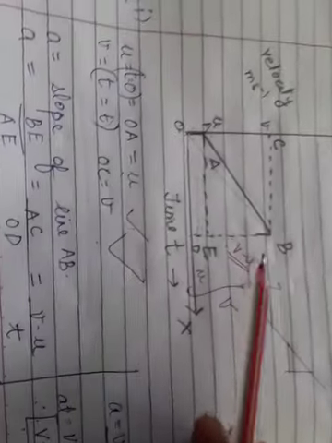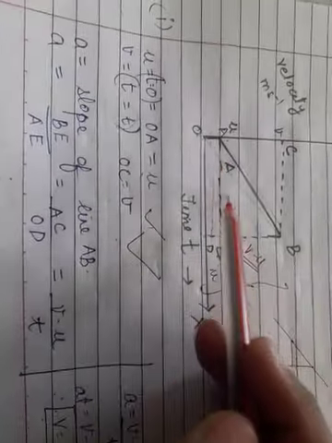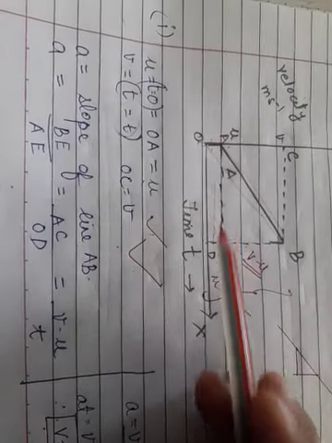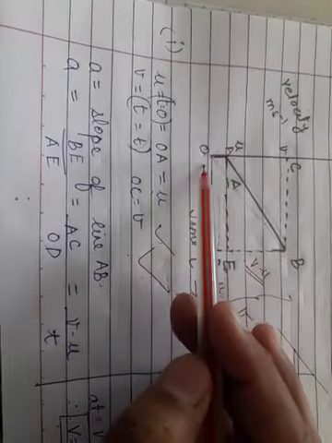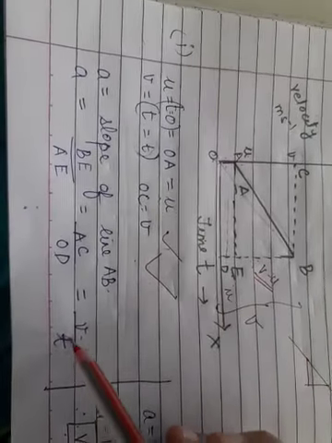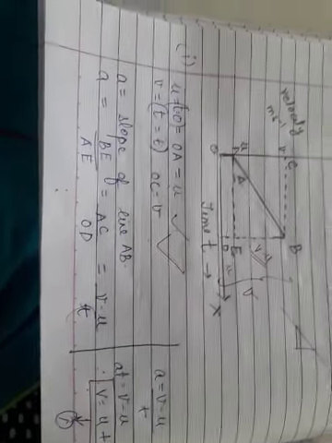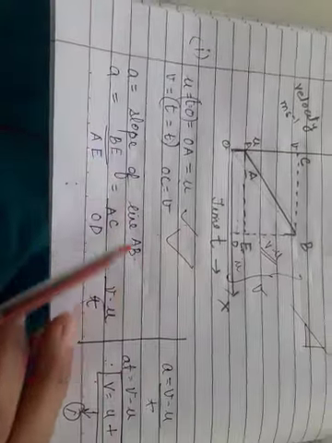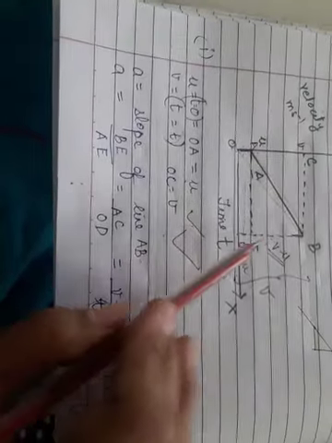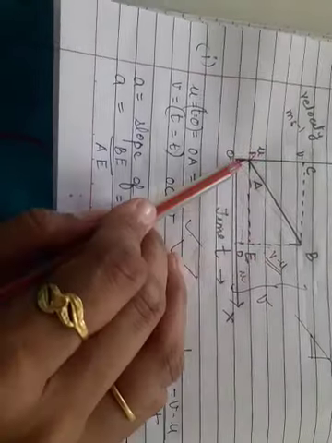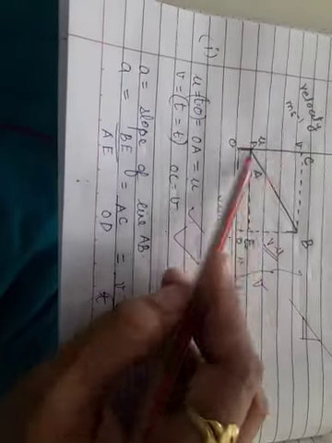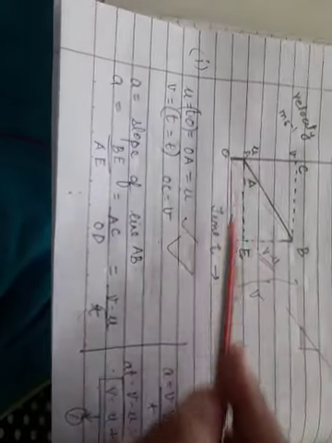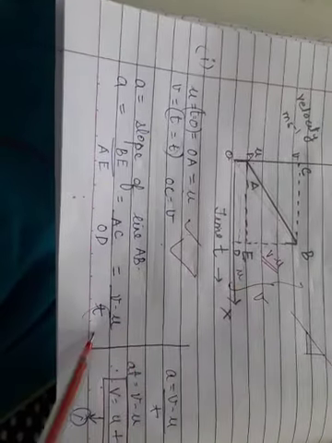So we will write it as AC. Why have they written AC over here? Because we can see the point C here. AC is V minus U. So AC upon OD. And what is the value of OD? It is T. So V minus U upon T. So A is nothing but the slope of line AB. Slope of line AB is BE upon AE, which is AC upon OD, which is V minus U upon T.